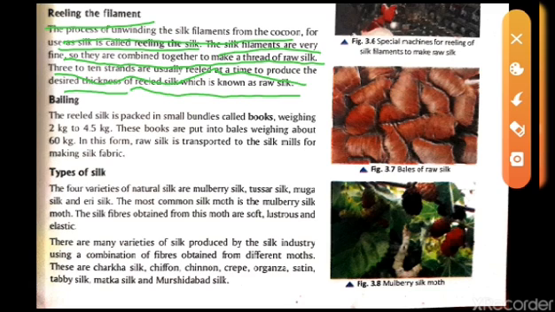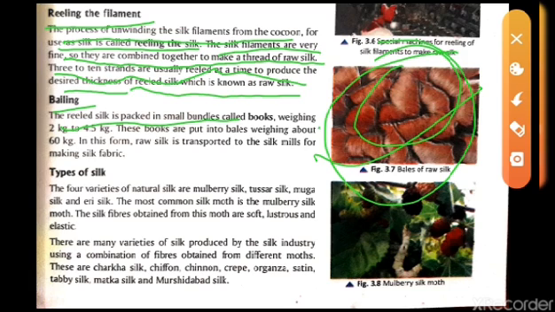Now the next process is the baling. So what is the baling? The reeled silk is packed in small bundles called box. That means, if we see this diagram, we can see that the bundles of raw silk, first raw silks are converted into the threads type. Now after that, the threads are rolled and they are packed in one area.